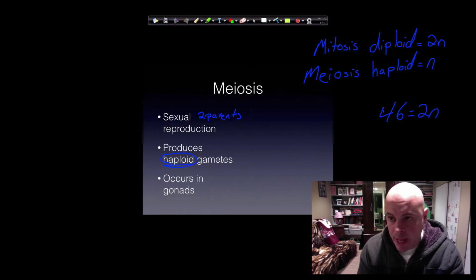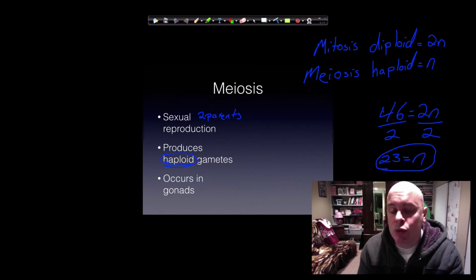If you wanted to find out what the haploid number is, you just solve this equation for N. So the haploid number for humans is 23. And that's how many chromosomes would be in the sperm or the egg. That's important because when the sperm fertilizes the egg, the chromosomes from the sperm are going to combine with the chromosomes of the egg to bring the chromosome number to diploid, or 46 again.